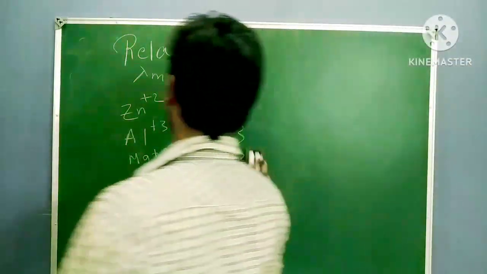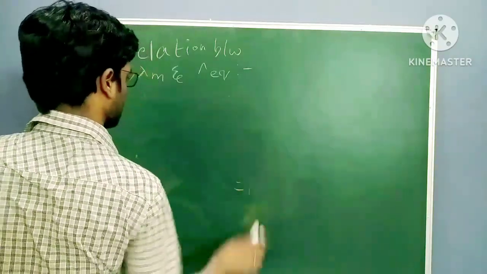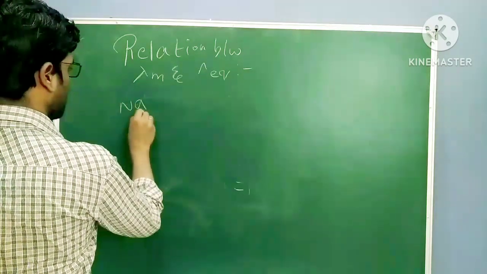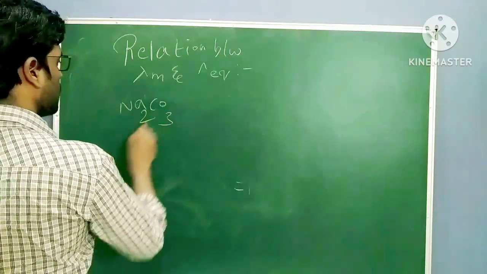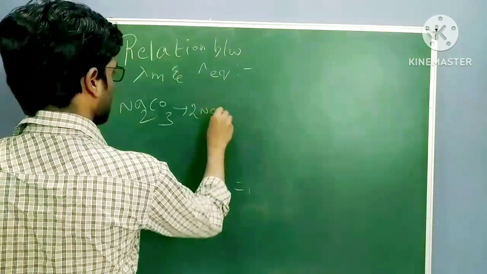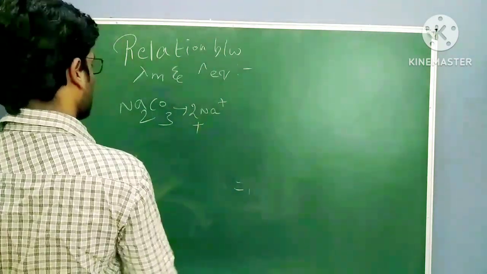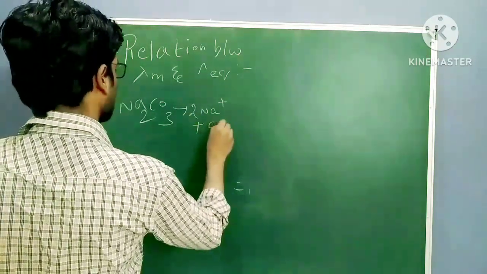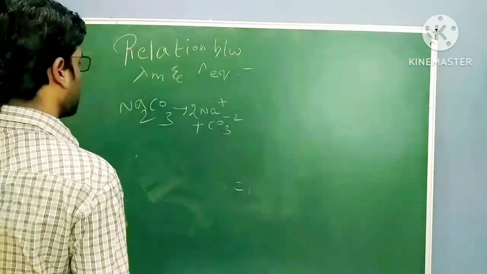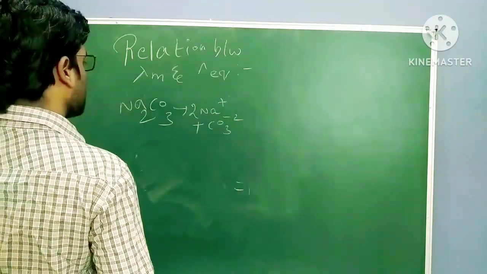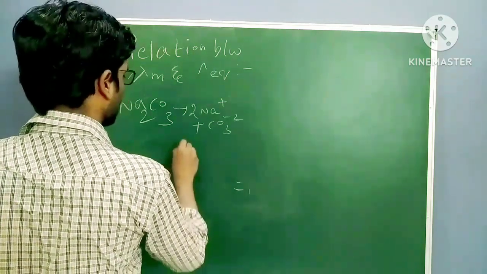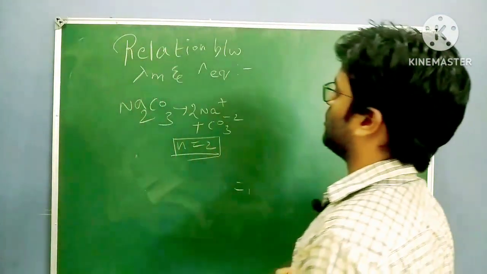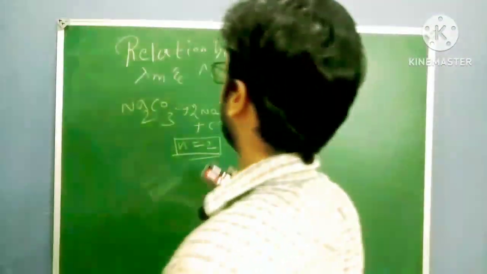For suppose you have a salt, Na2CO3. I can write 2 Na plus and CO3 2 minus. So n equals 2, the charge is 2 here.